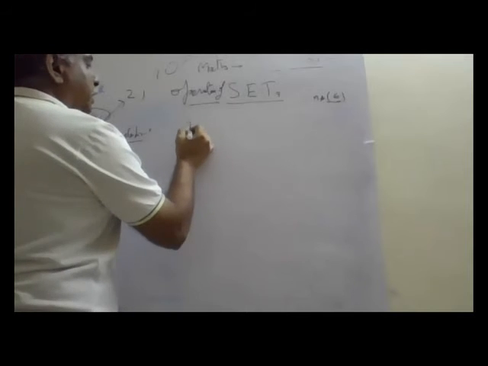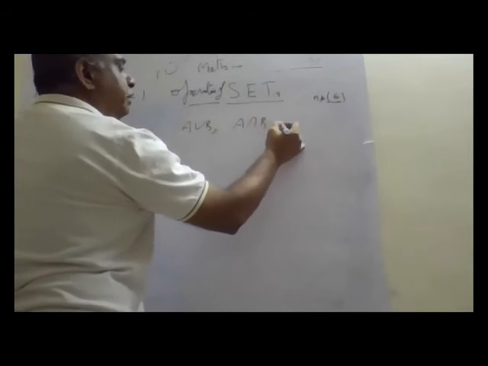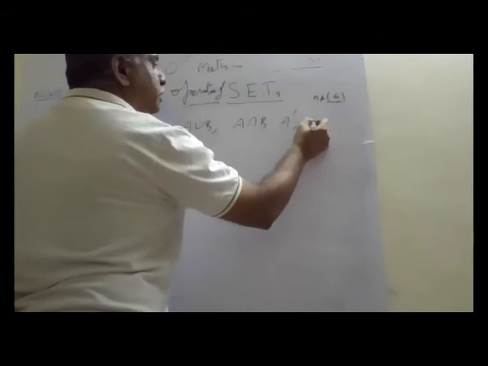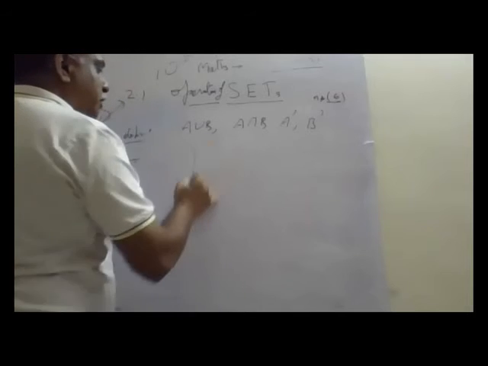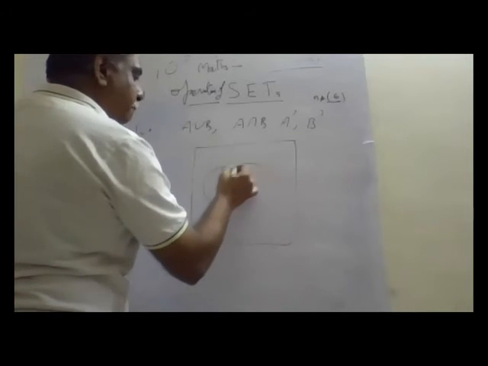Now, what have we learned? A union B, A intersection B, A dash, B dash. That is what we learned, right? Okay, now I'm drawing from the drawing. You have to tell me.